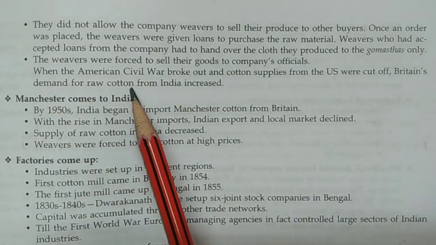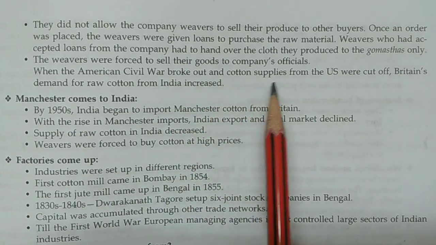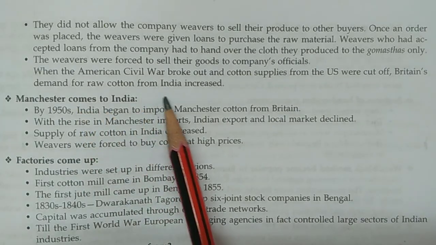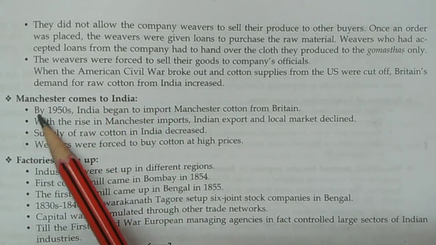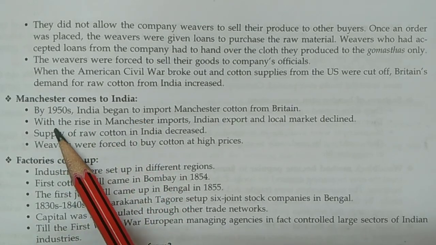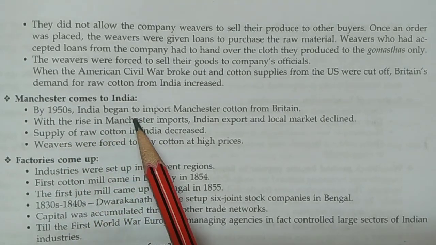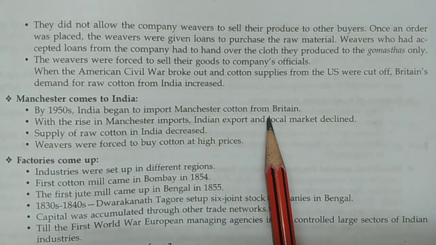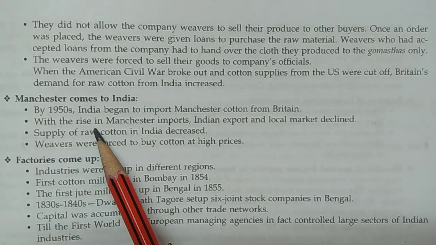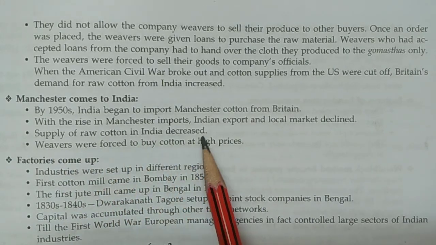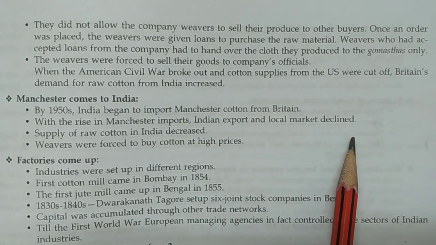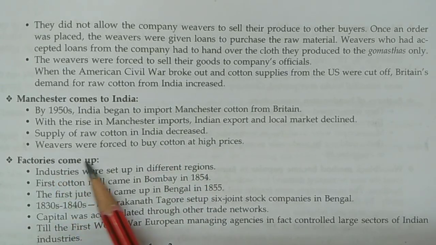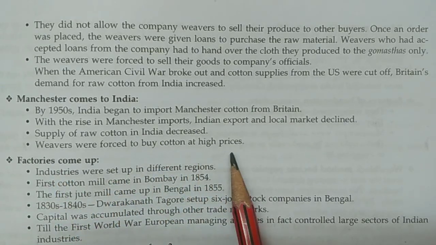When the American Civil War broke out and cotton supplies from the US were cut off, Britain's demand for raw cotton from India increased. Now next, Manchester comes to India. By the 1850s, India began to import Manchester cotton from Britain. With the rise of Manchester imports, Indian export and local market declined. Supply of raw cotton in India decreased. Next, weavers were forced to buy cotton at high prices.